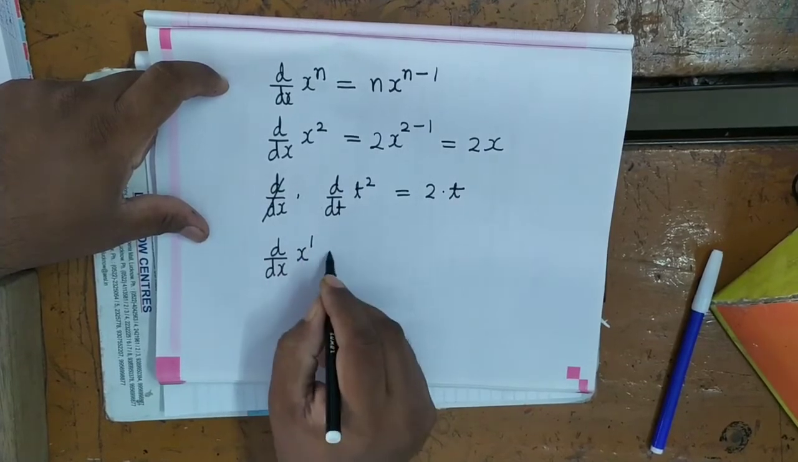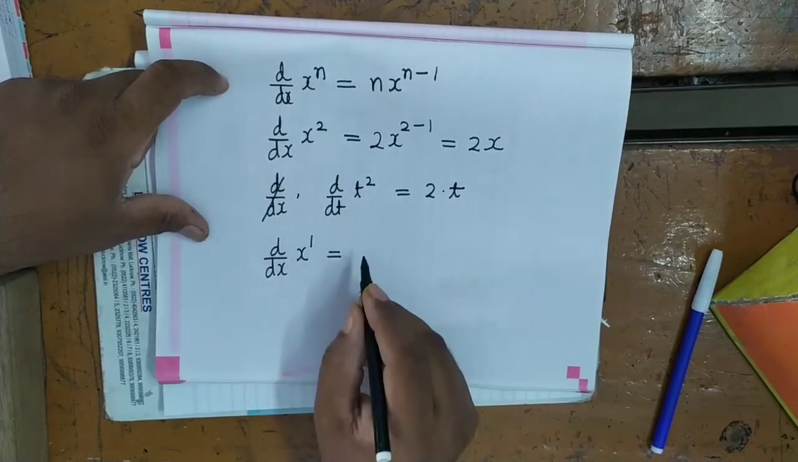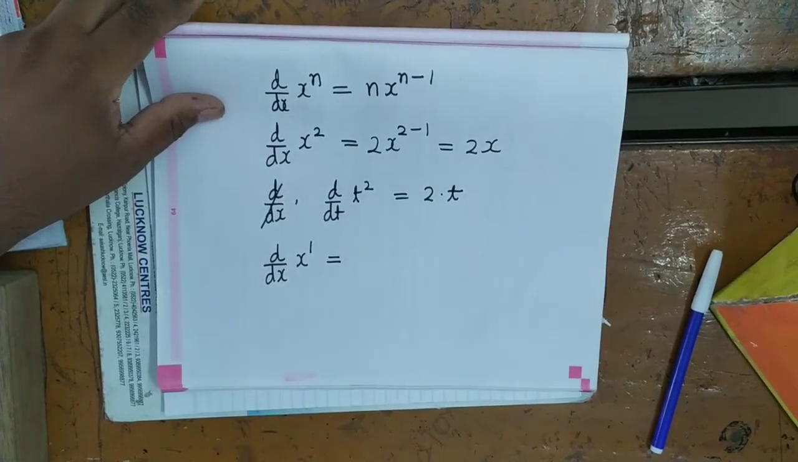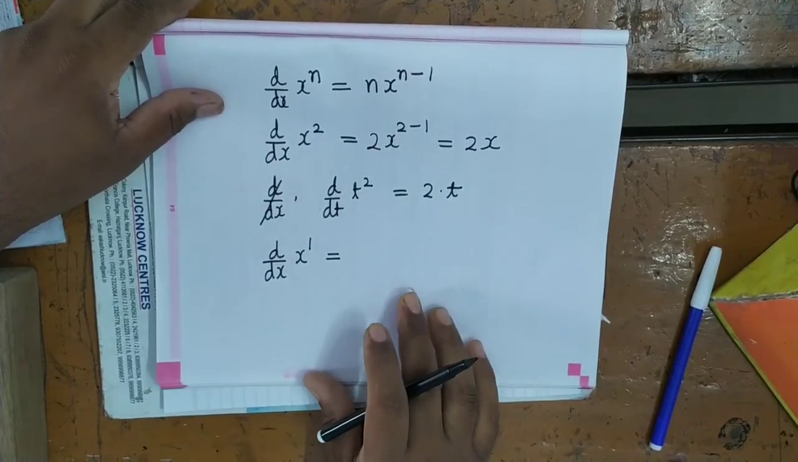Here, what is power? Power is 1. So now switch off, turn off the audio.